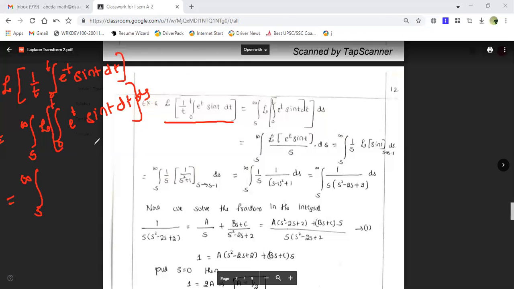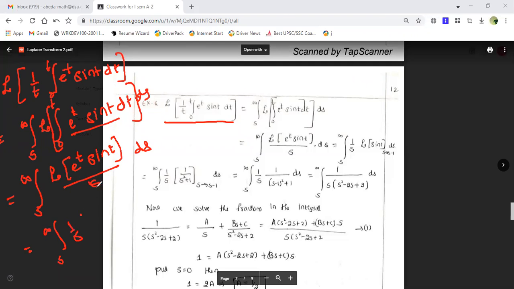Now clearly you can see, guys, this is now in the integral formula. We have to apply the integral formula where my f of t is e to the power t into sin t. So this will be equal to Laplace transform of e to the power t into sin t divided by s into ds. Again, now we can see this 1 by s I can take outside, that is s to infinity, 1 by s.